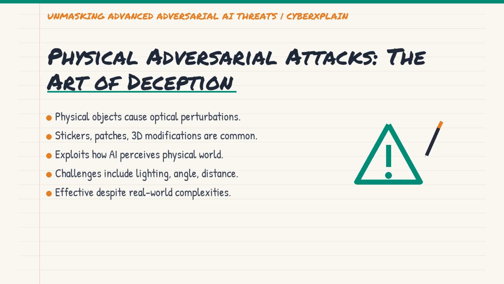These objects, when placed in the real world, cause optical sensors, like cameras, to capture specific, perturbed input that fools the AI. The challenges here are greater. Lighting conditions, viewing angles, distance, and real-world noise all play a role. Yet, researchers have consistently demonstrated that these attacks are incredibly effective. It's about understanding how an AI sees the world, and then subtly lying to it.